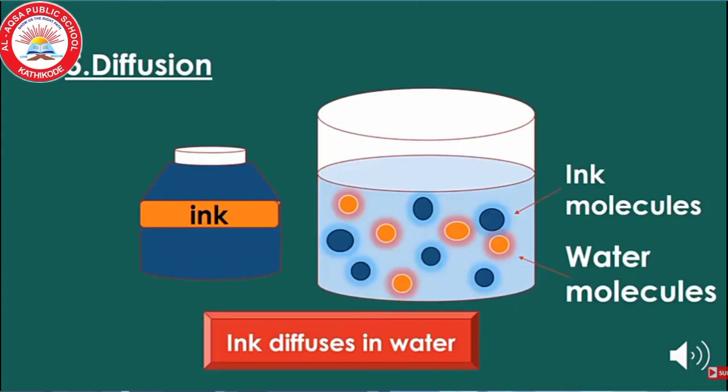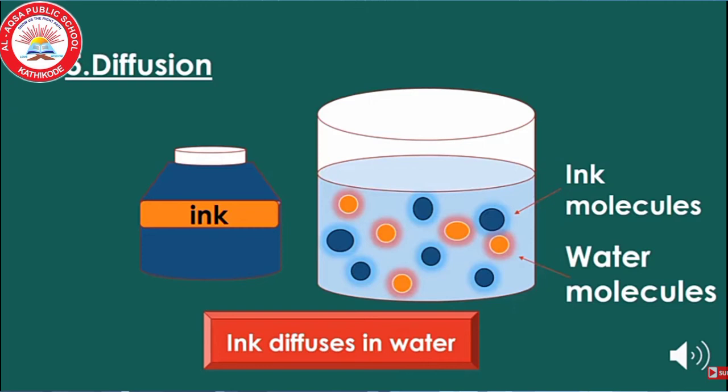Next property, diffusion. Diffusion we have already discussed. Intermixing of particles of two different types of matter on their own is called diffusion. Okay. Here we are mixing ink in water. So in water, we already told, intermolecular space is higher than solid.